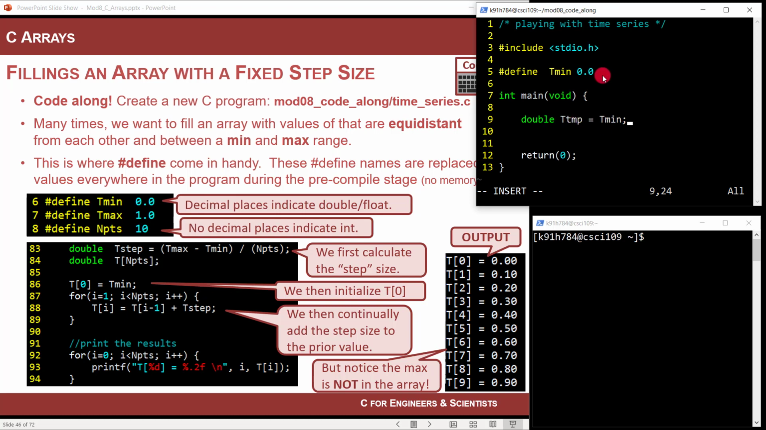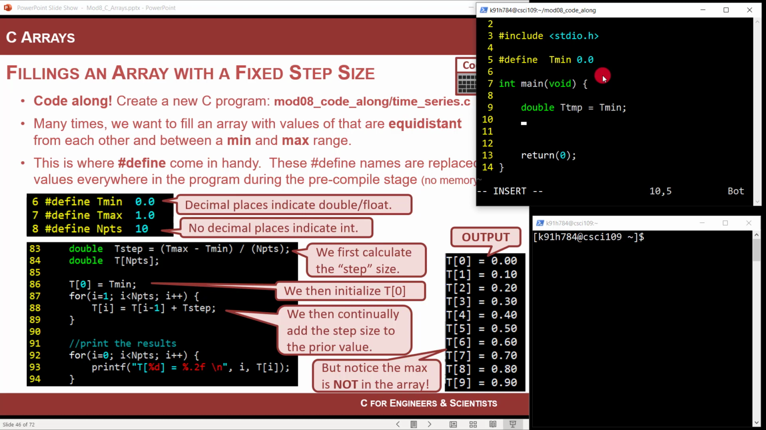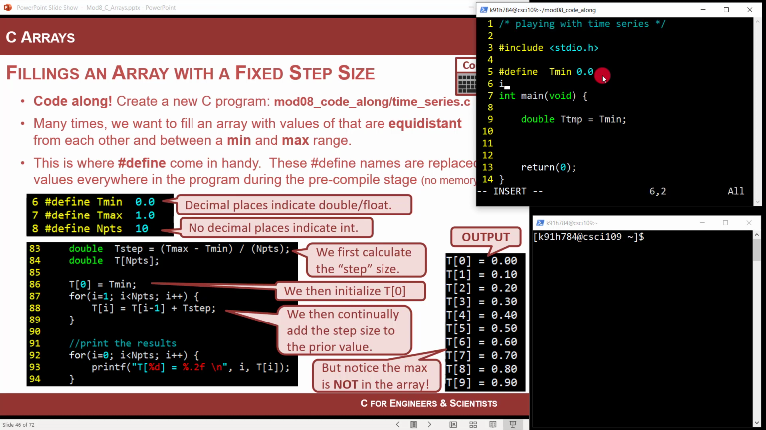But the reason that becomes important is, think about what we're doing. We're going to define the start and the stop of a time array. So let's do another pound define, and let's call it t max, and let's call this 1.0. I'm not doing this for the sine wave yet. I just want to show how this looks. So this is going to be the minimum time and the maximum time. And then I'm going to do another pound define, and I'm going to say endpoints, and let's do 10.